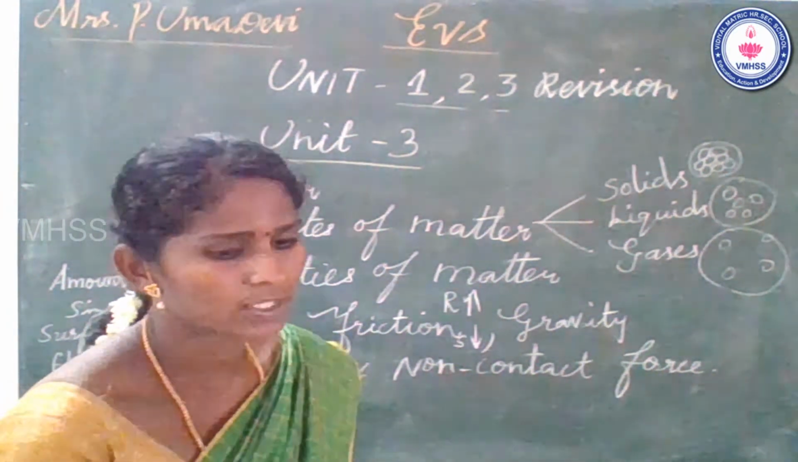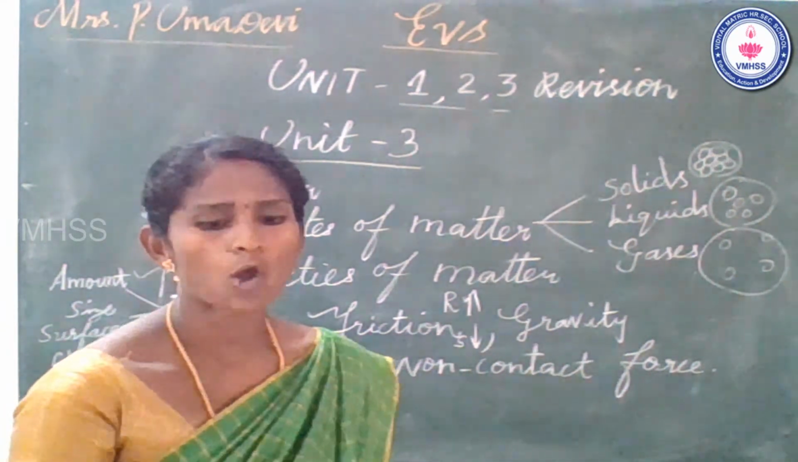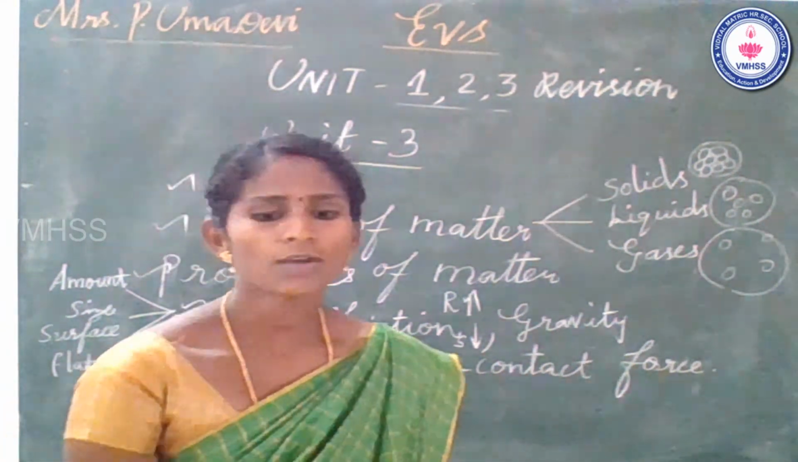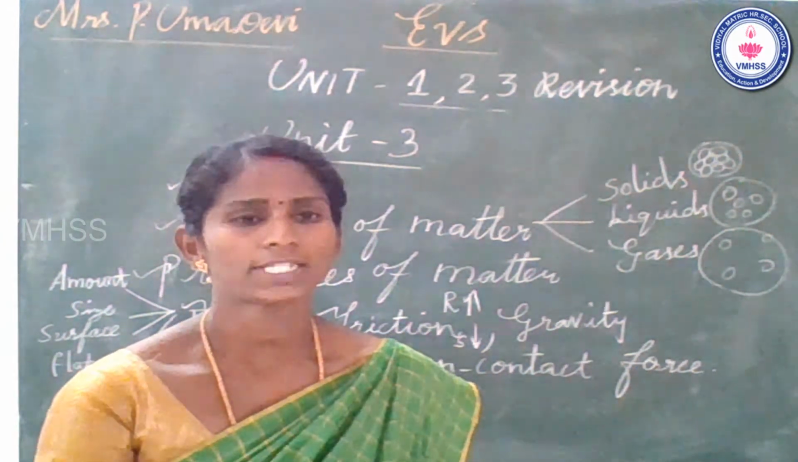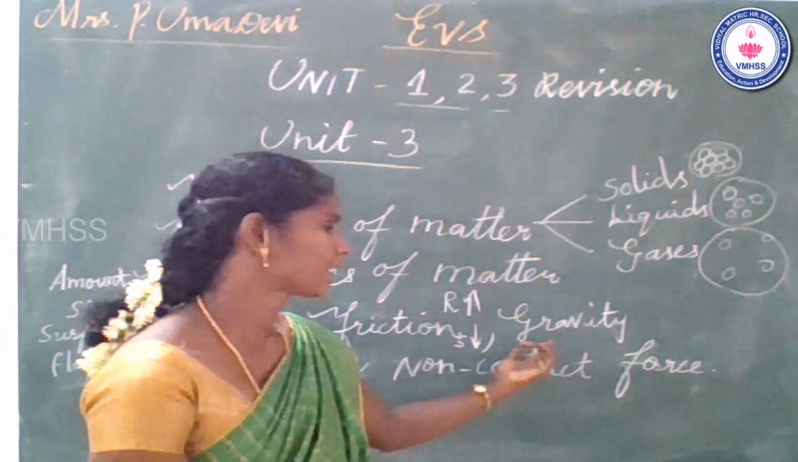Gravity means, what is meant by gravity? The motion of an object due to force depends on whether it is placed on a flat surface or a slanted surface. That is what gravitational force means.